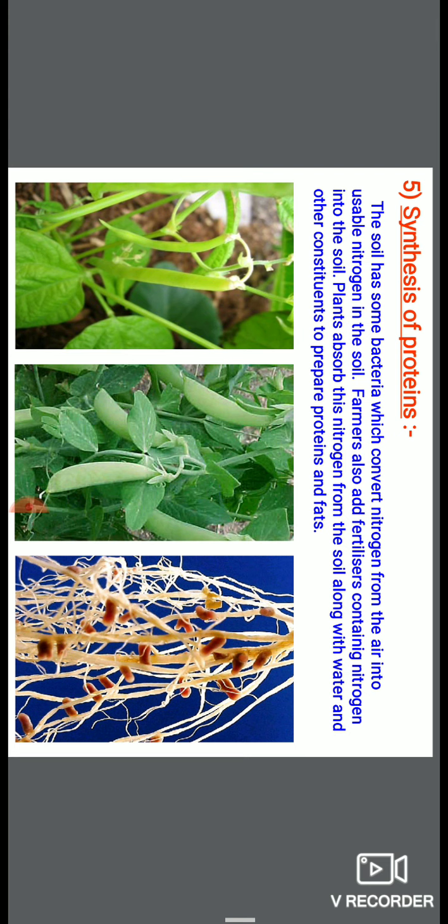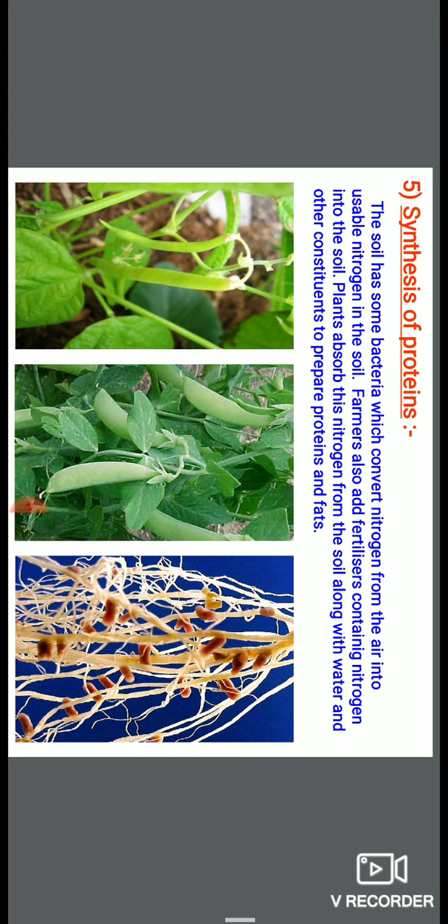In picture 3, you can see these nitrogen fixing bacteria are present mainly in the roots of leguminous plants. You can see small nodules here. The nitrogen fixing bacteria convert the nitrogen into a plant utilizable form. Plants absorb this nitrogen in soluble form from the soil also.